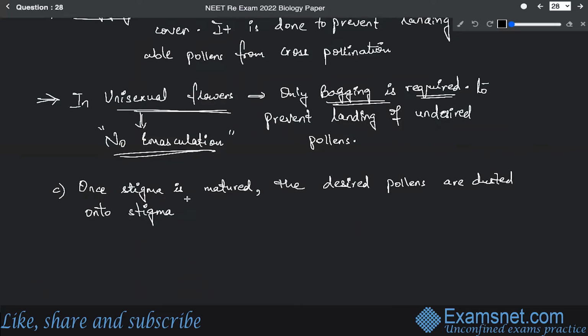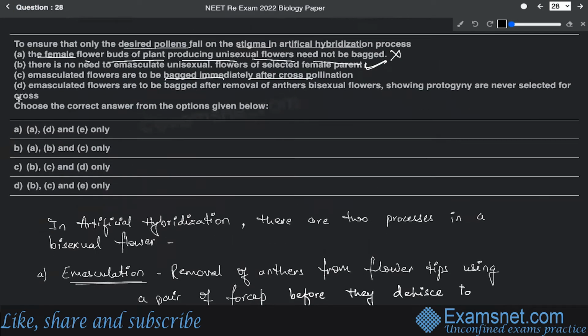And once the dusting has been done, the rebagging needs to be there until the fertilization has occurred successfully. After rebagging, the tagging is done. So definitely, emasculated flowers need to be bagged. So this is also the correct statement.